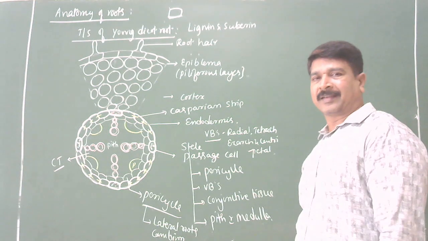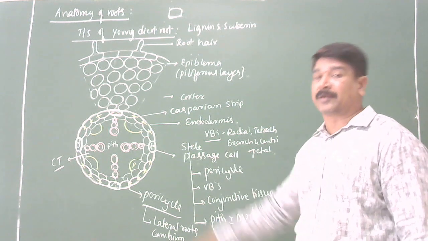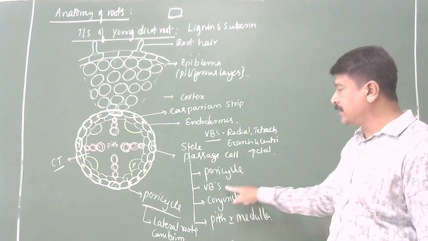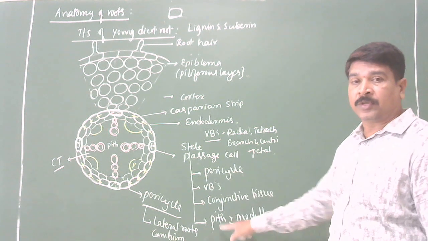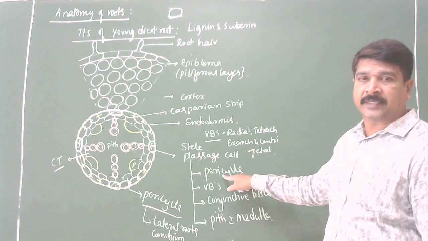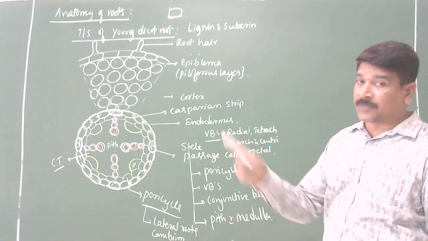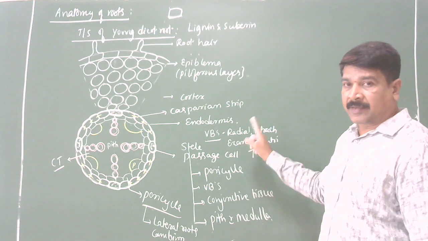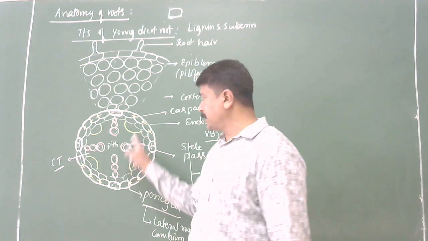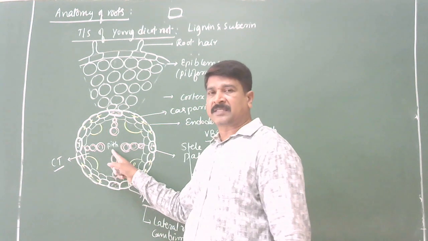Clear? I think you are getting it. I'll repeat once again. All the tissues that lie internal to the endodermis are collectively called the stele. The stele is differentiated into 4 layers: pericycle, vascular bundles, conjunctive tissue, pith or medulla. The outermost layer of the stele is called pericycle, made up of a single layer of compactly arranged thin-walled parenchyma cells. Here it gives lateral roots and forms cambium. Vascular bundles: radial, tetrarch, exarch and centripetal. Parenchymatous tissue present between the patches of the xylem and phloem is called conjunctive tissue. Then the central region of the stele is called pith.